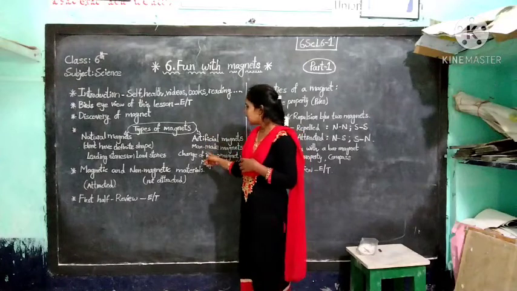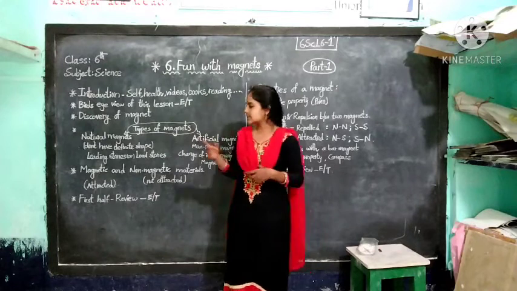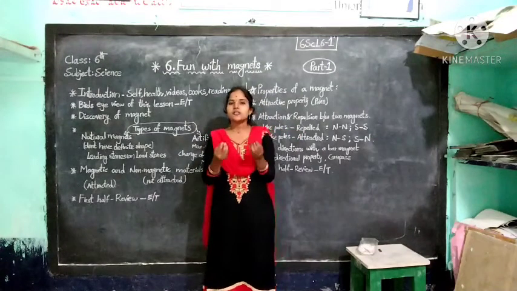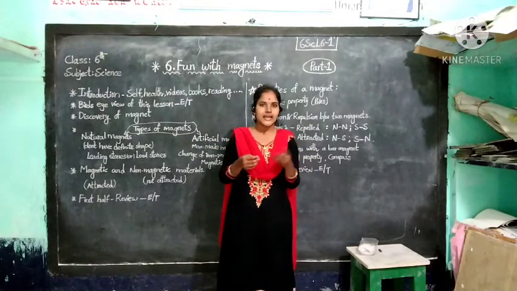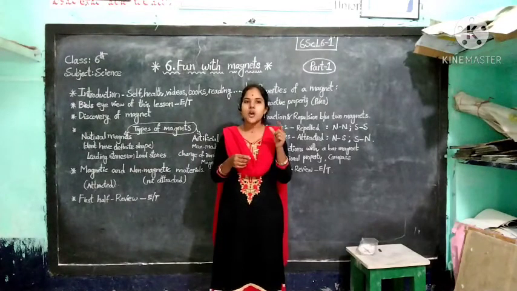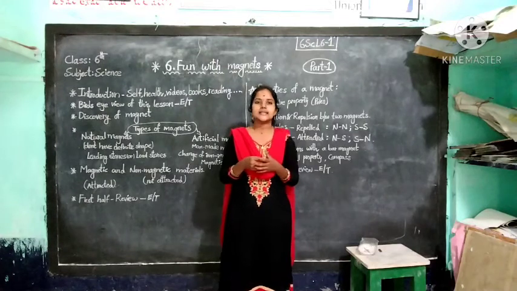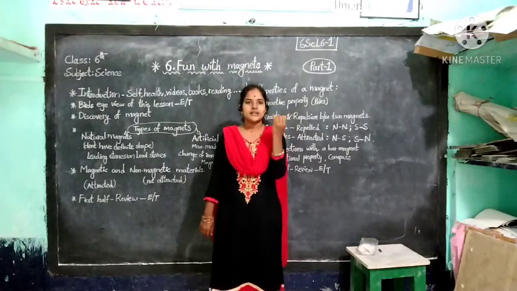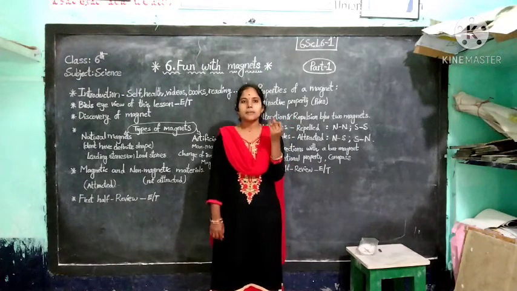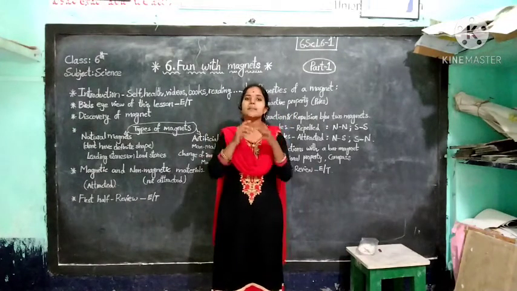Next, magnetic and non-magnetic materials. What is this, children? Magnetic and non-magnetic materials. For example, if you take some objects like a scale, duster, any small wooden piece, small iron clips, the keys, any plastic item, then you touch them with the magnet.